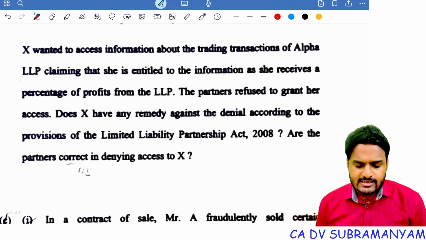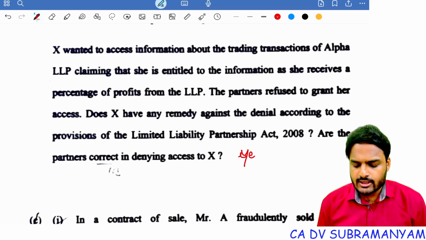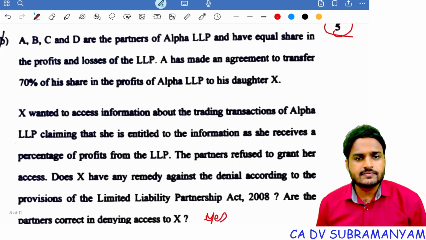Does X have any remedy against the denial according to the provisions of the LLP Act 2008? Are the partners correct in denying the access to X? The answer is absolutely yes. And this question was asked for 5 marks.